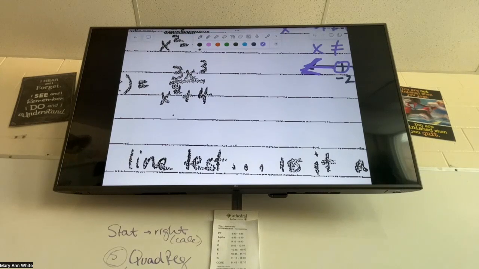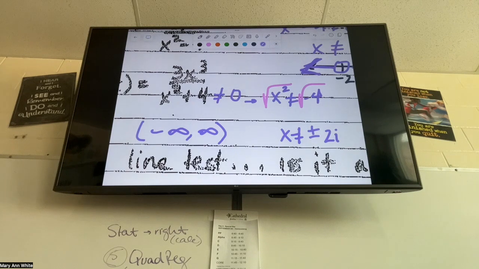So this one, my denominator, I'm gonna set not equal to 0. When I start solving it though, I get x squared cannot equal -4. When we square root both sides, what's the square root of -4? It's got i's involved. It's going to be plus or minus 2i. Can I draw a number line and put 2i on my number line? No. i is imaginary. It's not a real number. So I'm going to say my domain here is all reals because the only problem that I have is a number that's not a real number. So every single real number works here. Negative infinity to positive infinity.